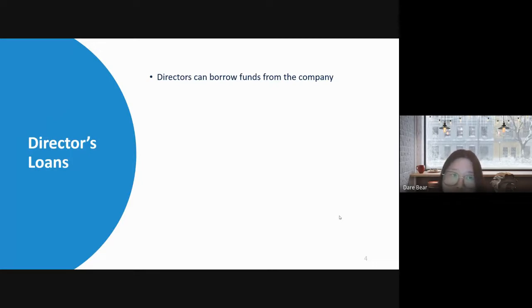It is also one of the ways you can have a good cash flow plan for not only yourself but also your company. So this topic should be popular, but I don't know why a lot of people are not aware of this direct loan account. So let's go through it with some general tips.